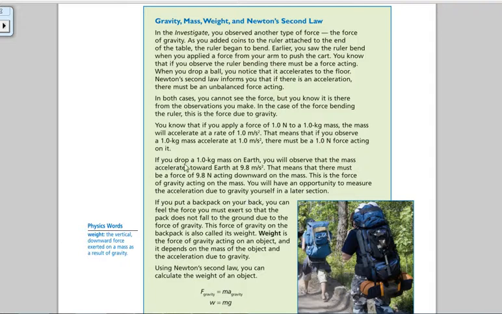So if you drop a 1 kilogram mass, it accelerates at 9.8 meters per second squared. Now if you did this, it would put a dent in my floor, so don't do that. But just for example's sake, anything that's 1 kilogram is pulled toward the earth with 9.8 newtons of force.